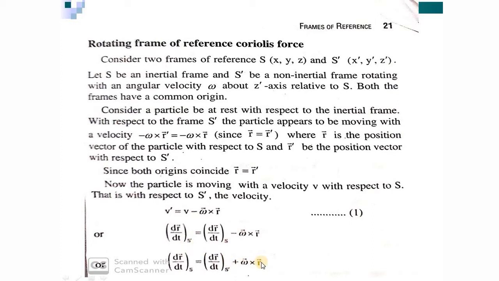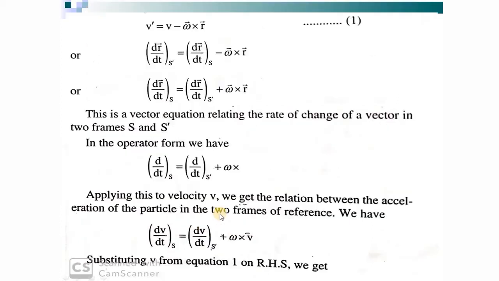The thing is, a body which is moving with a velocity v with respect to the S frame has a velocity minus omega cross R with respect to the S prime frame. So the net velocity with respect to the S prime frame will be v minus omega cross R. Right, V prime is equal to v minus omega cross R. That is something we have discussed. So dr by dt in the S frame is dr by dt in the S prime frame plus omega cross R. These are all operators.